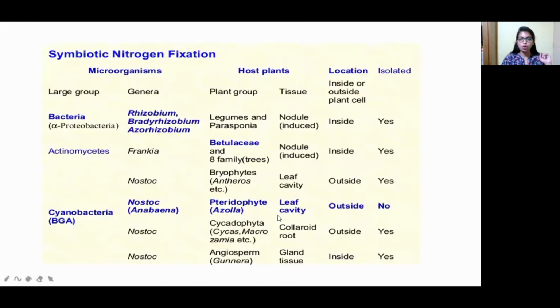Now move on to symbiotic nitrogen fixation. Symbiosis means a mutual relationship, as I already mentioned. For example, I want something from you, so I give you this thing and you give back something which I need. Whatever I need, you have to give. So it is mutual, right? There is no harm, both are benefited.